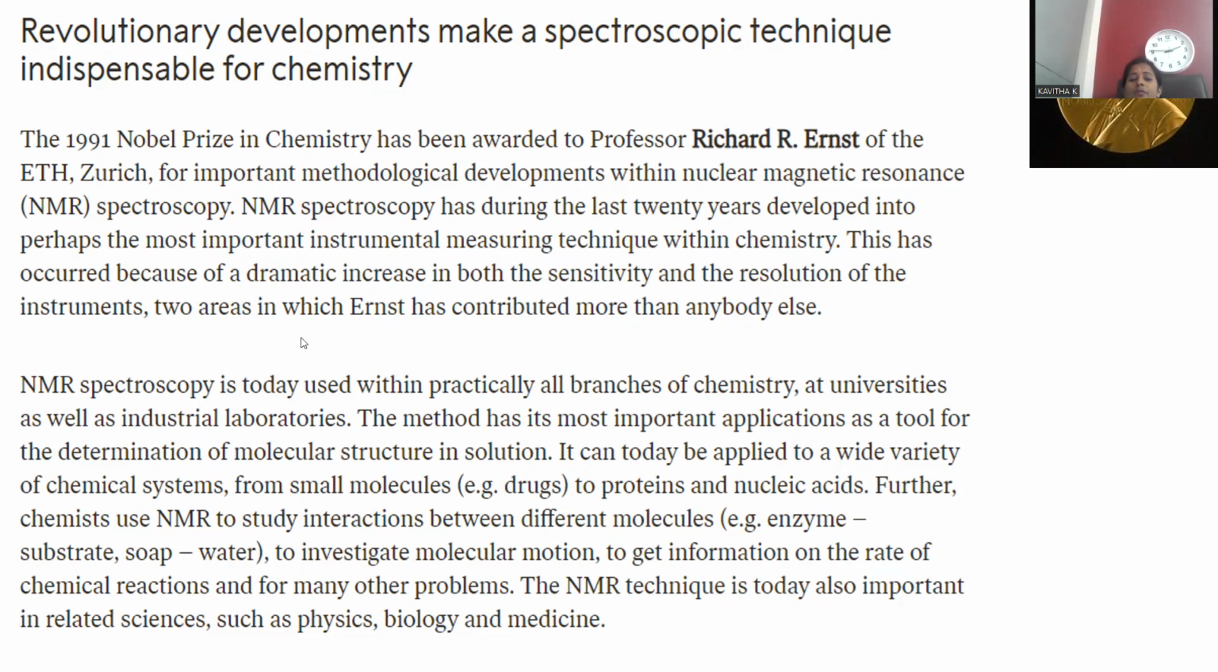Here, Ernst worked upon two individual regions of NMR spectroscopy which were not explored by any means. NMR spectroscopy is today used within practically all branches of chemistry. So NMR finds applications in all kinds of branches of chemistry, in all universities as well as industrial laboratories. Even in industrial labs, we can go for bulk-scale chemical component synthesis, either in the case of fertilizer, medicinal auxiliaries, new medical components developed, or any kind of polymers or plastic introduced.